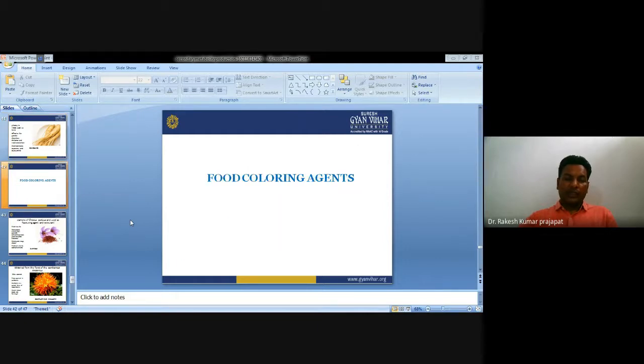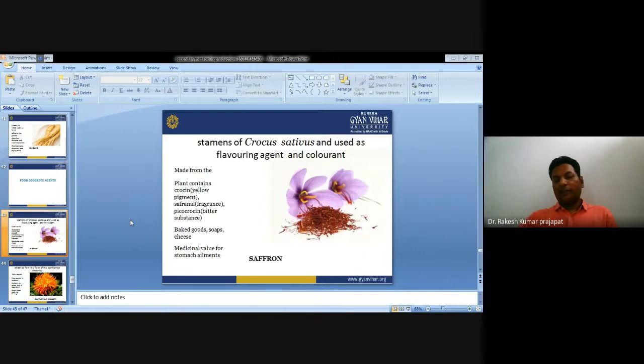Next is food coloring agent. Saffron is obtained from the stamens of Crocus sativus and used as a flavoring agent and colorant.